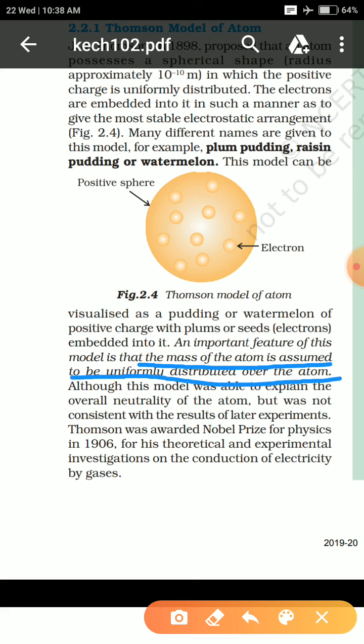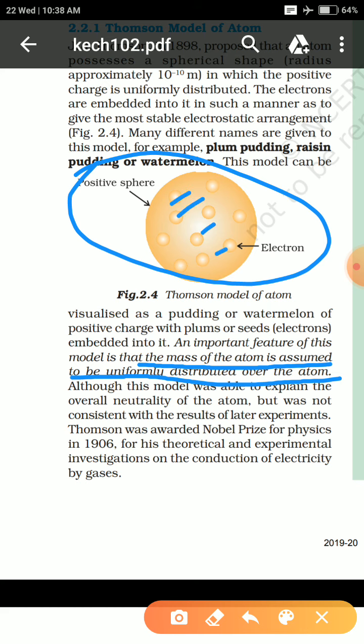As I told you a few minutes ago, in order to make the complete charge of the atom neutral, he proposed that the positive sphere will have a charge which is equal to the total charge of the electrons present in that structure. So that was uniformly distributed also.